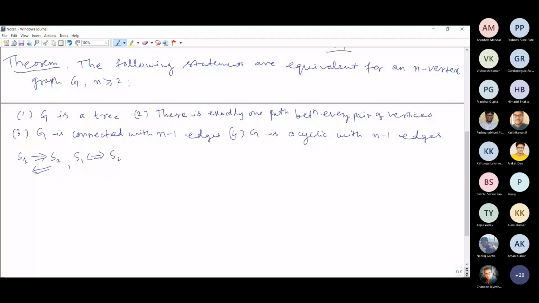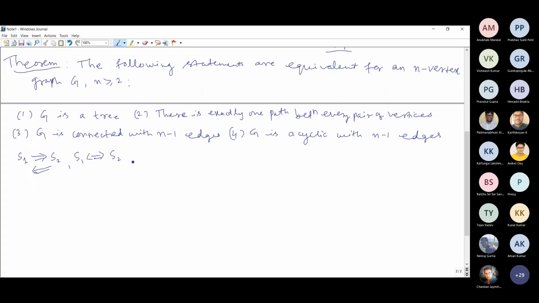Here four statements are given, and all four statements are equivalent. That's what we have to show. There are several ways that you can prove it. Whichever way you feel is convenient for you, you should proceed.